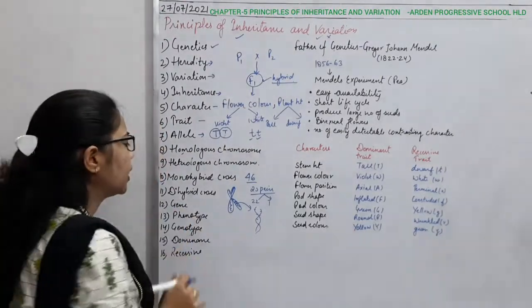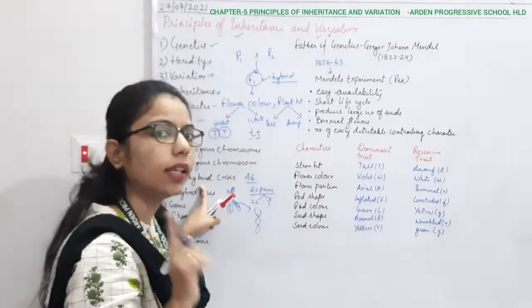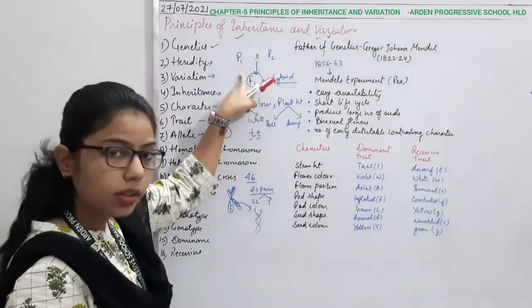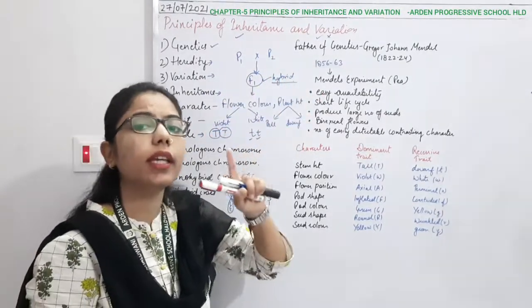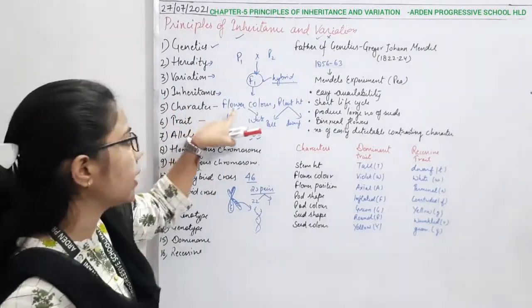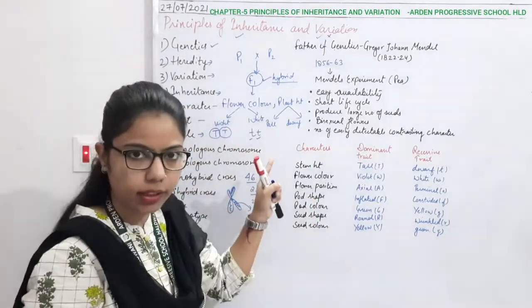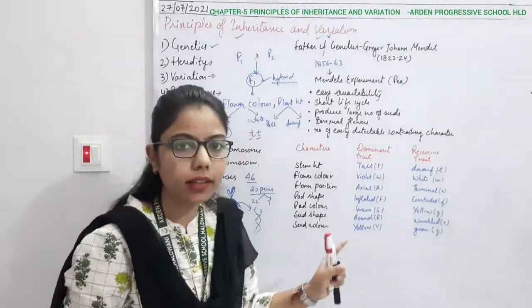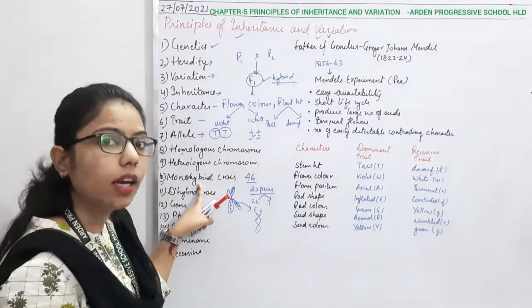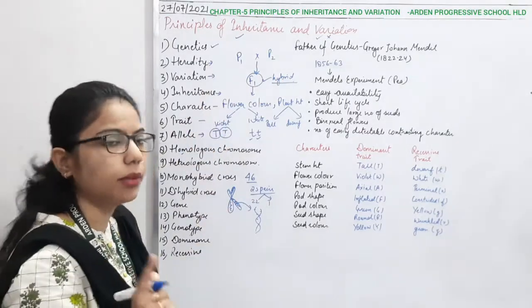So what we can say about the monohybrid cross is that we are considering only one character at a time. What does it mean? This is the cross in which we are talking about only one character. So what is the character? Right now we have discussed that anything we mention, like flower color, is one character, and plant height is another character. So monohybrid cross means that we are studying a single character, or we can say the same trait, at the same time.